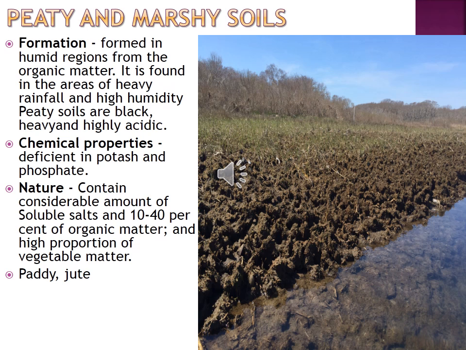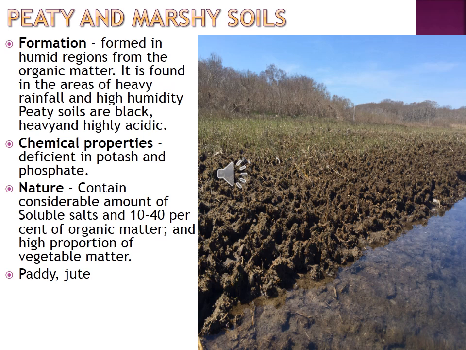And a high proportion of vegetable matter. So peat and marshy soil is formed in humid regions from the organic matter.